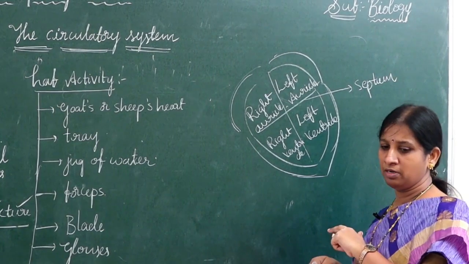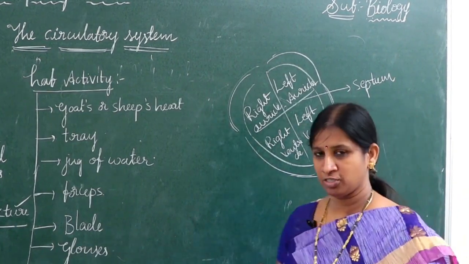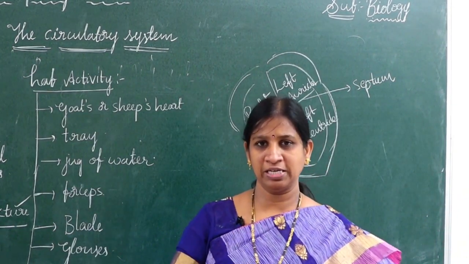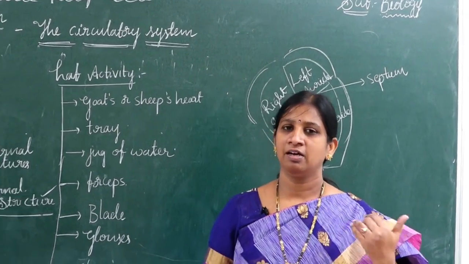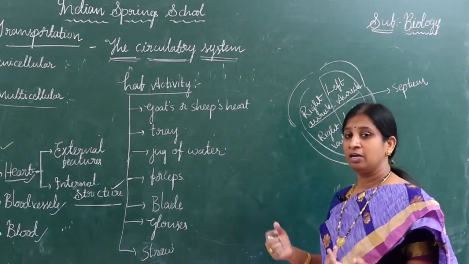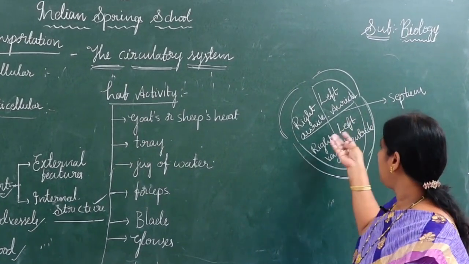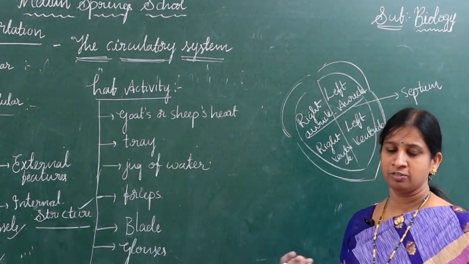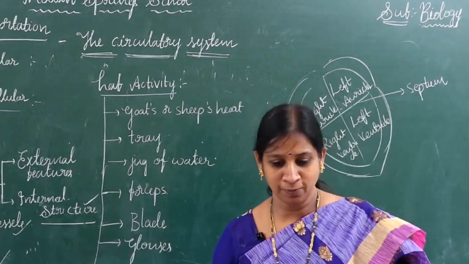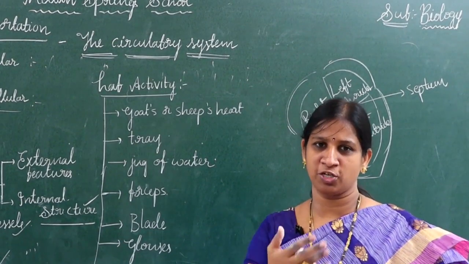So please remember, everybody has a confusion, especially with the right kidney, left kidney, right lung, left lung, and in the same manner right auricle, left auricle. So simply remember that your opposite sides are the correct directions in the diagram.